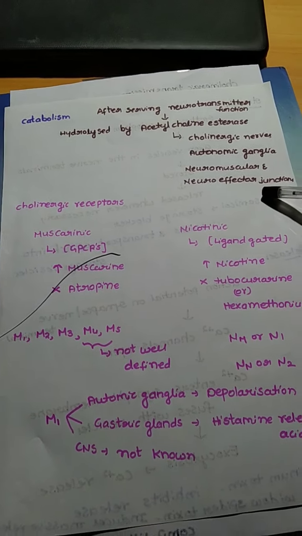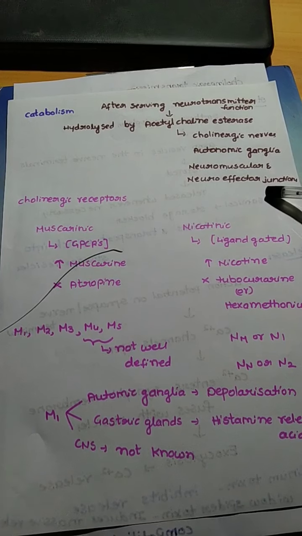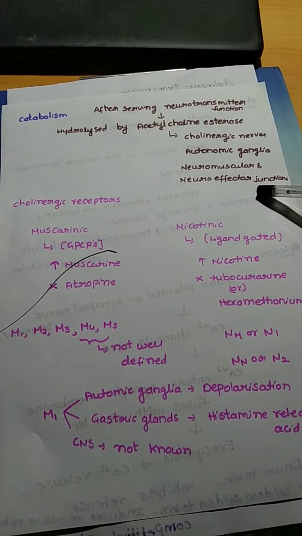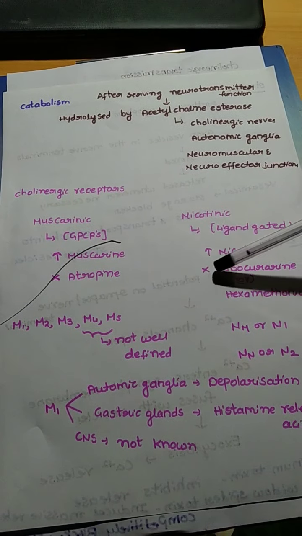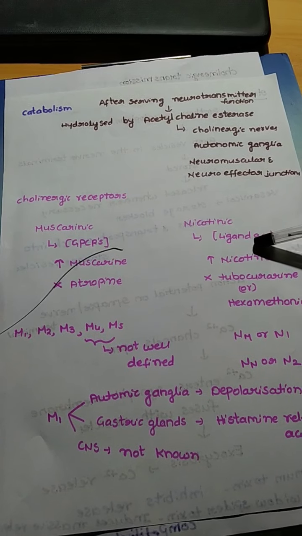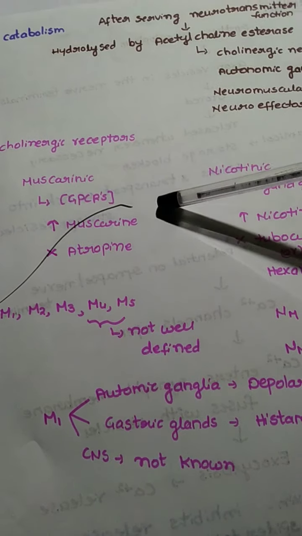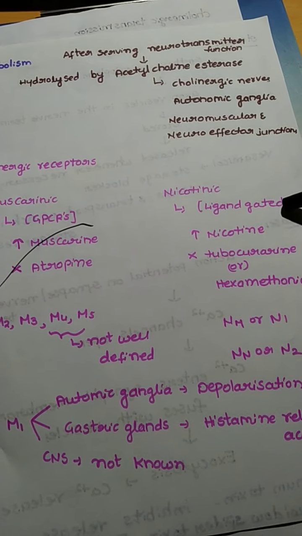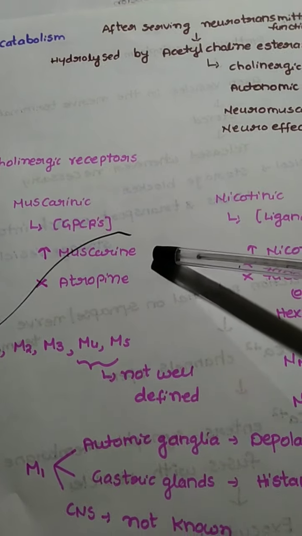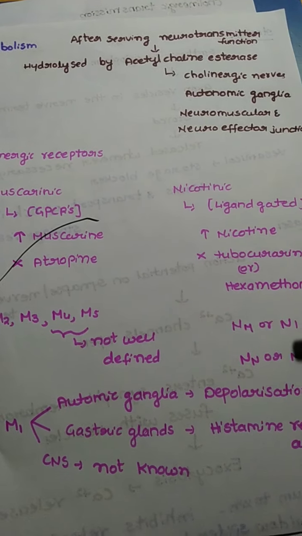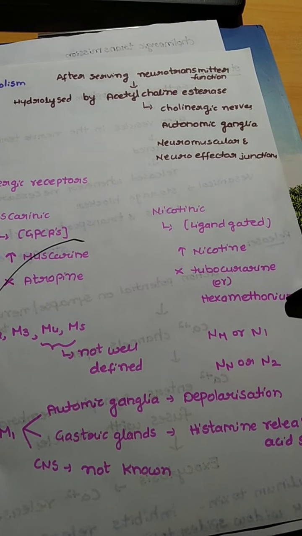After the cholinergic transmission, we should also come to know where this released acetylcholine will act. That is, what are the receptors that are present on the postganglionic membrane. These cholinergic receptors are of mainly two types. One is the muscarinic receptor and the other one is the nicotinic receptor. These muscarinic receptors are generally GPCRs, that is, G protein coupled receptors, whereas the nicotinic receptors are ligand gated. The muscarinic receptors are stimulated by muscarine and blocked by atropine, whereas nicotinic receptors are stimulated by nicotine and blocked by tubocurarine or hexamethonium.